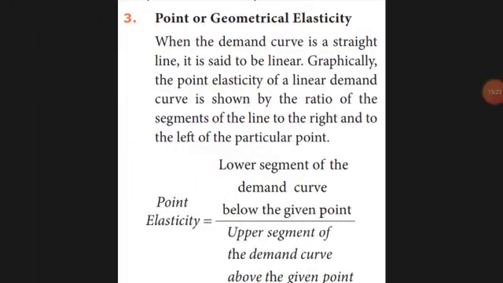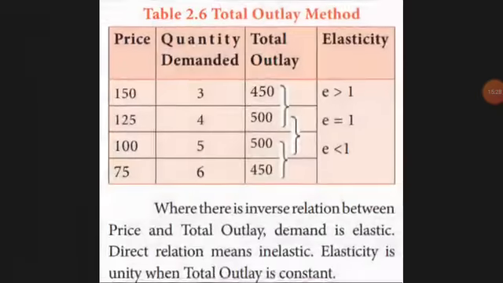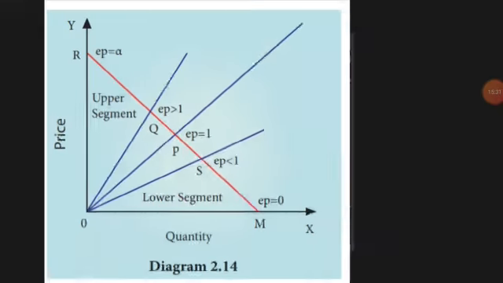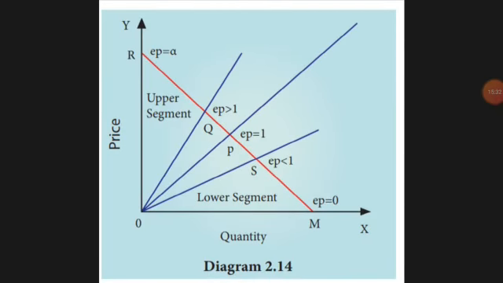The point method in the geometrical diagram explains this outlay method. See the diagram. The upper segment is for price, and below you can see the quantity. The center one is equal to 1. The upper one is greater than 1. Down is less than 1. If the price keeps on increasing up to M, nobody will be buying, so the demand for your good is 0.